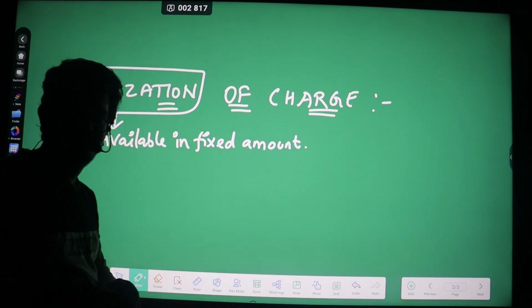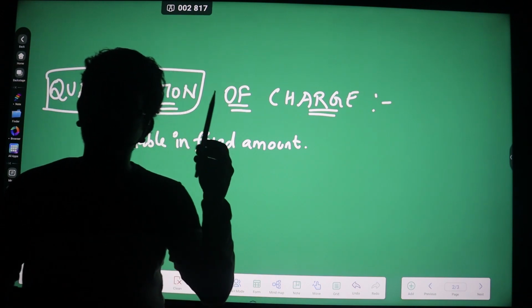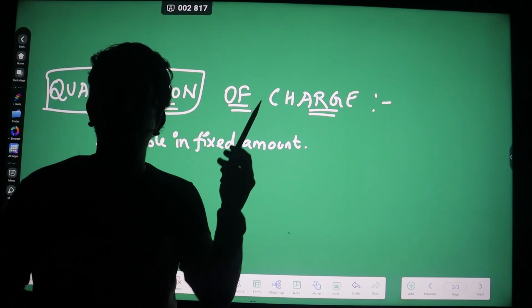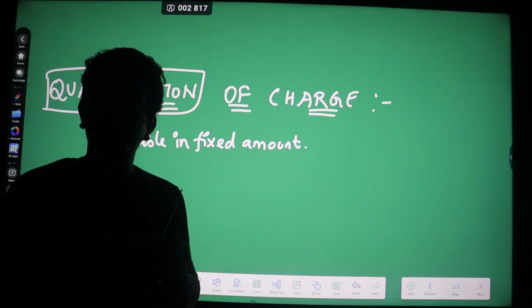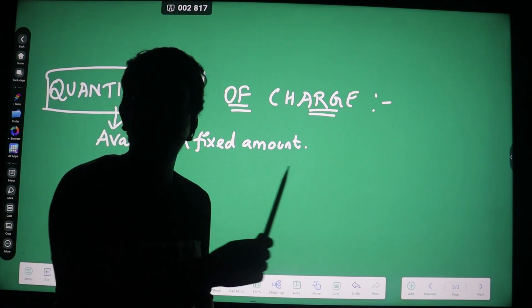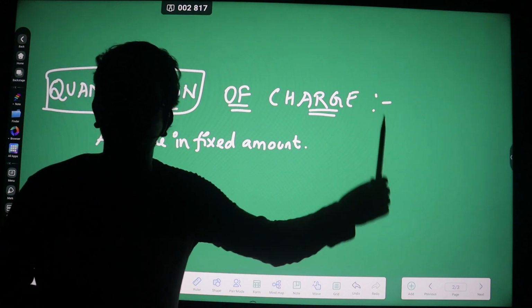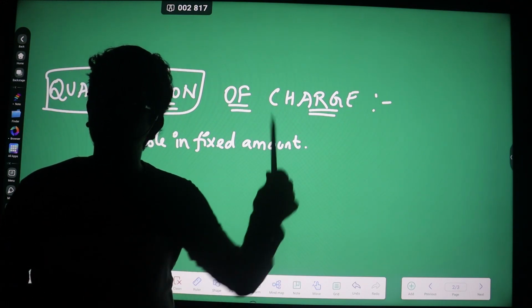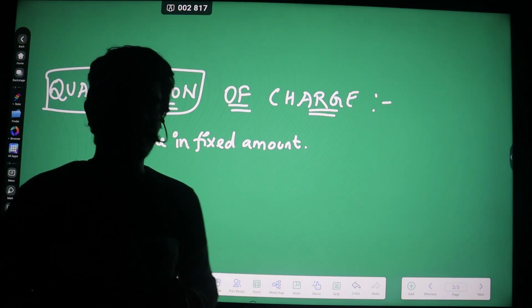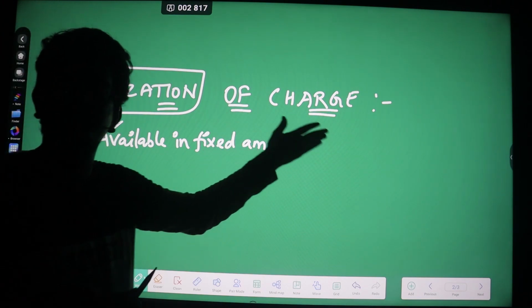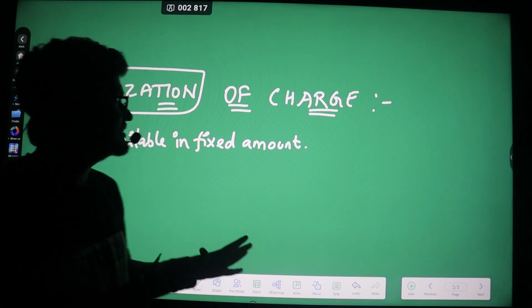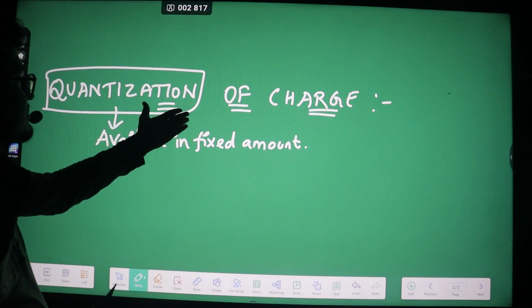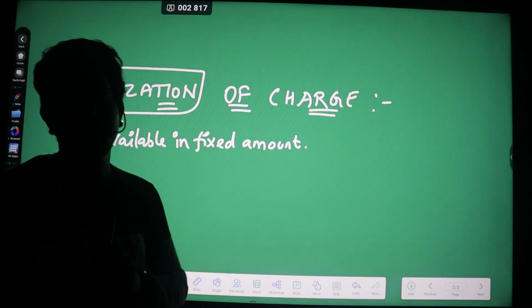For example, I'm having one pen, so I can buy one pen, two pens, three pens, four pens. I cannot buy half a pen, 3/2 pen. So I can buy 1, 2, 3 and 4. That means I can buy in positive integers. That means my pen is quantized. Like that, I can buy one board, two boards, three boards, four boards. That means this board is also quantized. Like the same, from the heading we can say that the charge is quantized.